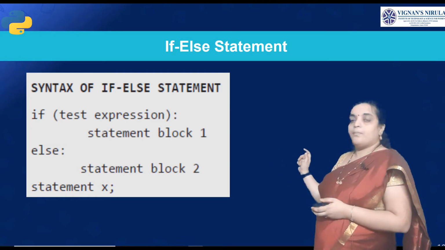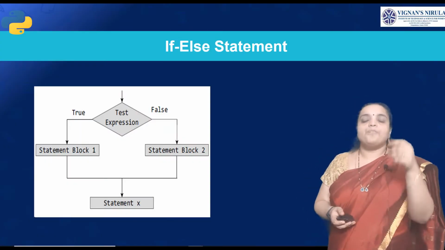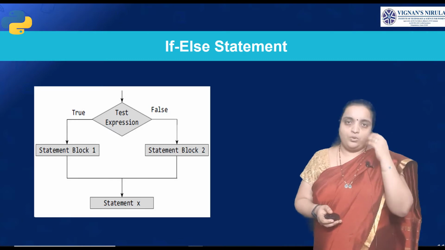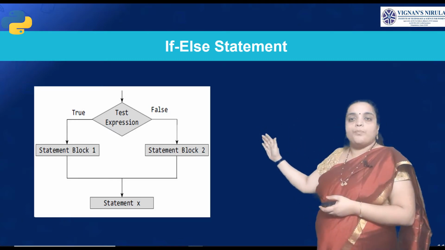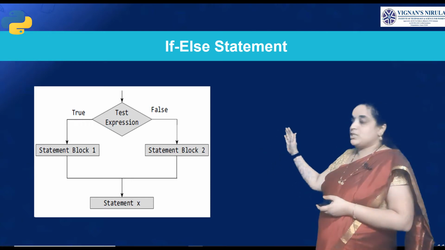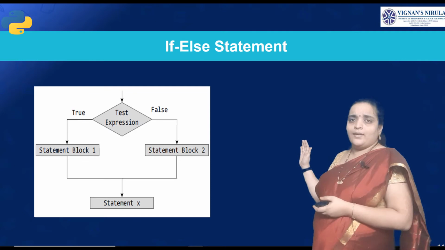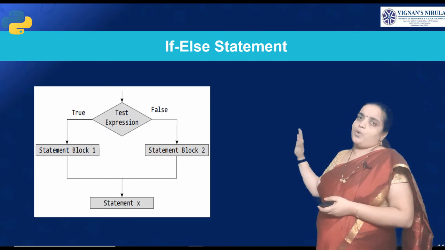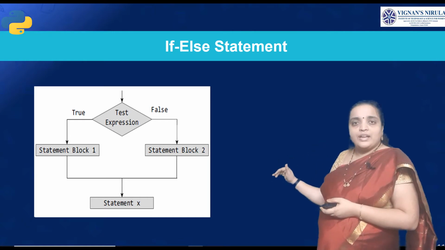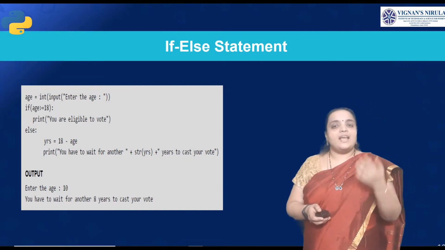So statement block 2, then statement x. This is the syntax for the if-else statement. How will the flow look? If the test condition is true, it will execute block 1. If the test condition is false, it will execute block 2. Is that clear? Either block 1 or block 2 executes, and at the end it will come to statement x.